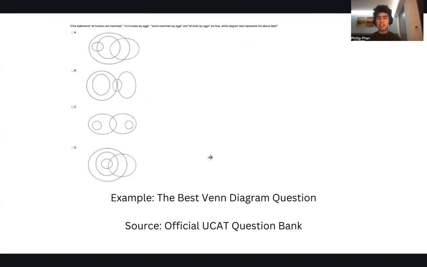You have a best Venn diagram question. So these questions suck, and again, I'll talk about that later. But pretty much, you can see right here, they just say you have these statements. And then they give you a series of Venn diagrams and you choose the best Venn diagram. It literally asks you which of the diagrams best encapsulates the data. And this is it right here. It's a dreadful question, but we'll talk about that at another time.